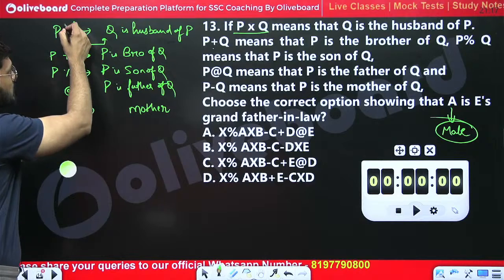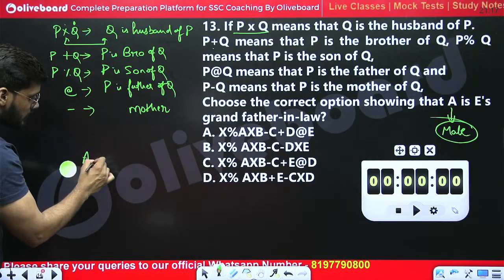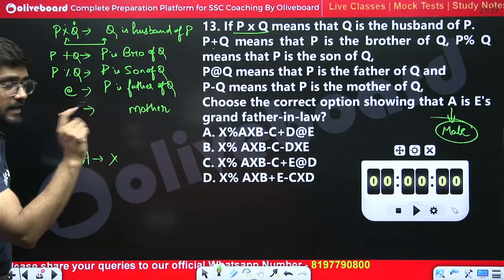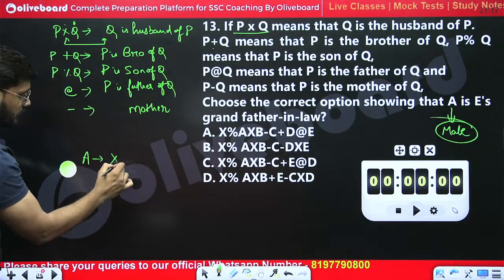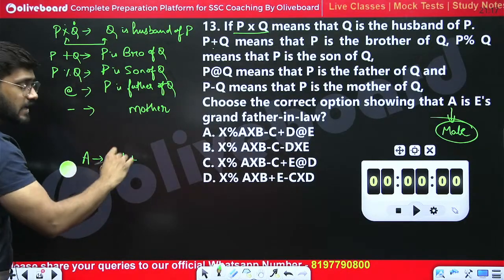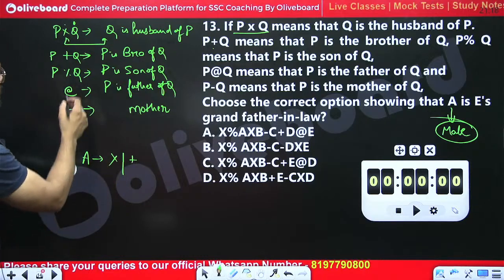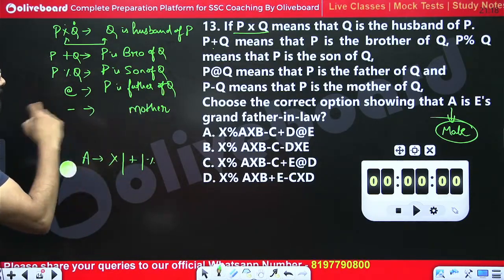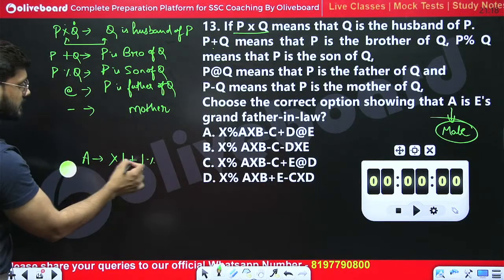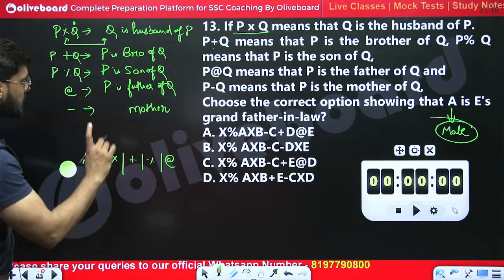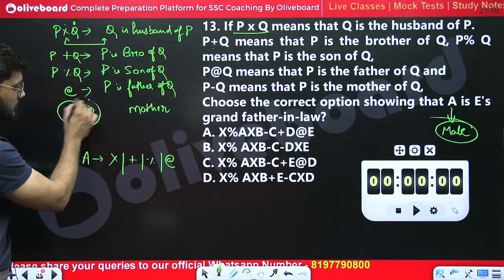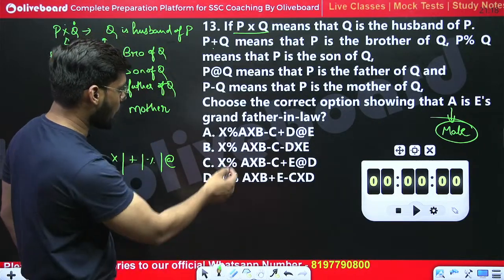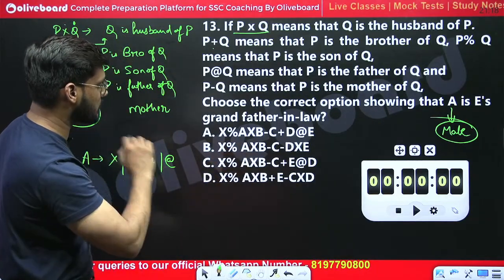If we use multiply after A, then A will be husband and husband is male. If we use plus after A, then A will be brother and brother is also male. If we use percentage after A, it will be son, that is as well male, and at the rate also shows the male relationship. But we cannot use this minus symbol after A. And in all the options multiplication is given after A.